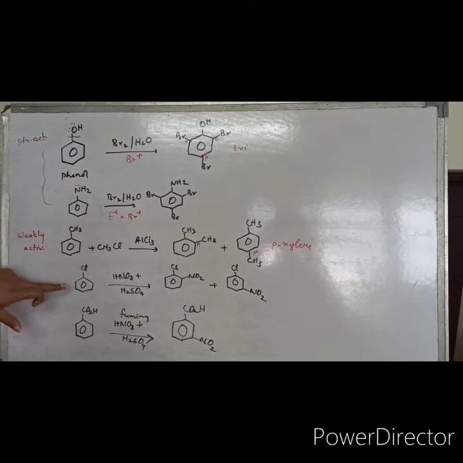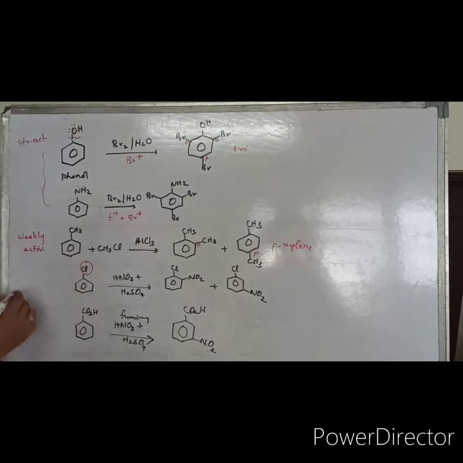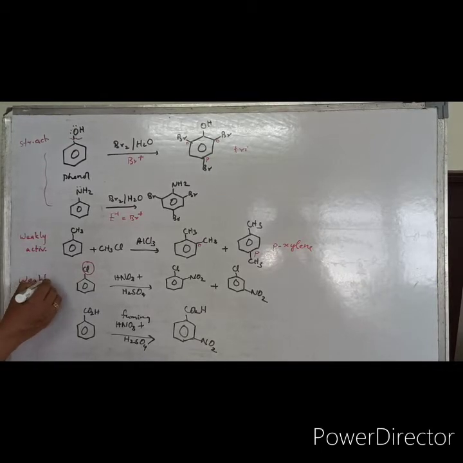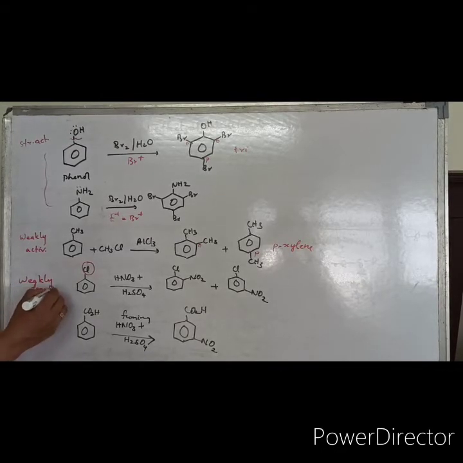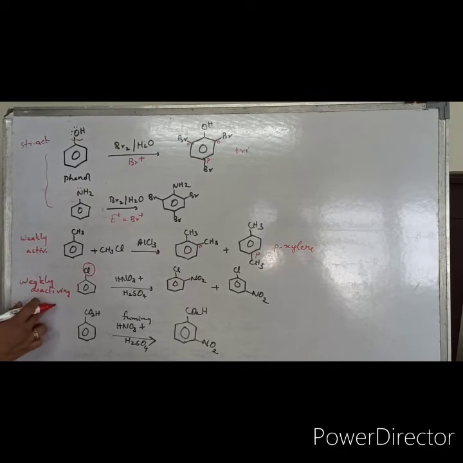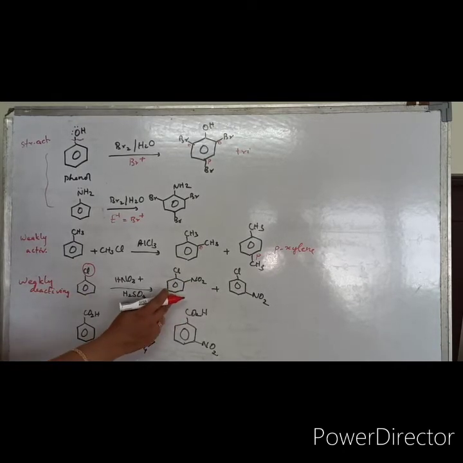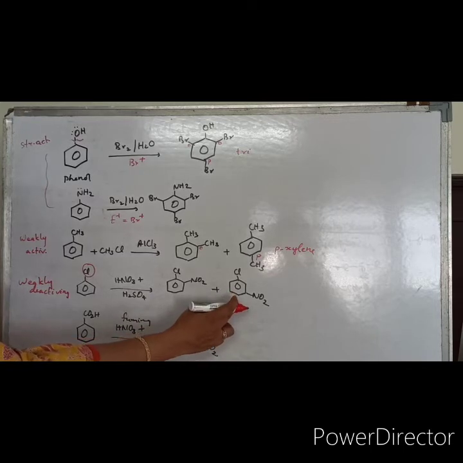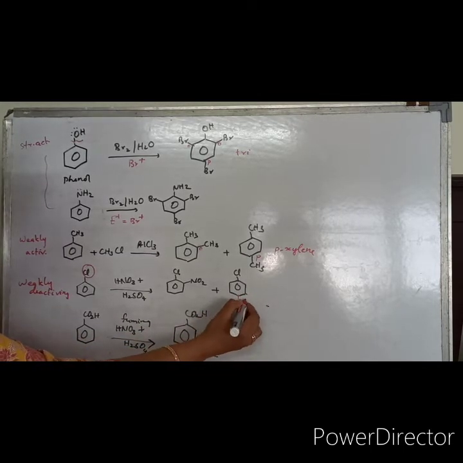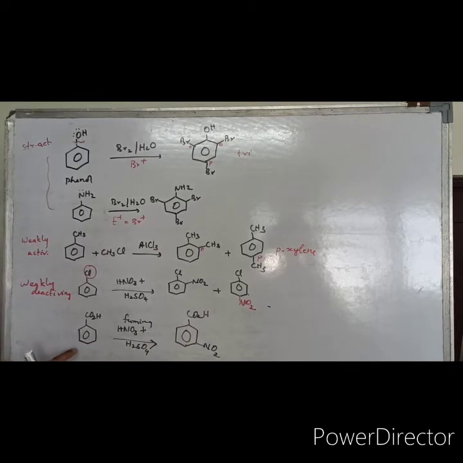Now if you are seeing chlorobenzene, where chlorine is a halogen, as I said earlier, this is a weakly deactivating group because of the electronegativity of the chlorine. But this is ortho-para directing. I strongly mention it. So this is ortho-para directing, and you will be getting ortho-nitro-chlorobenzene as well as para-nitro-chlorobenzene, a mixture of ortho-nitro and para-nitro chlorobenzenes.